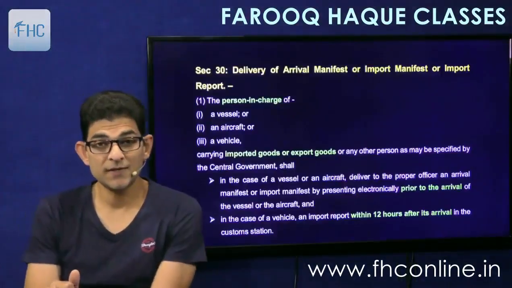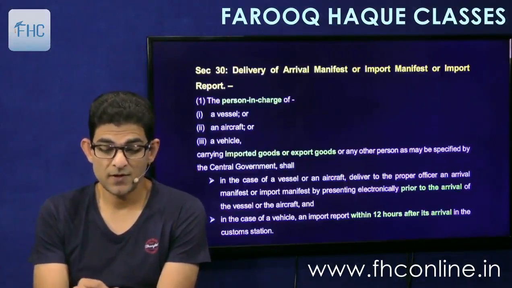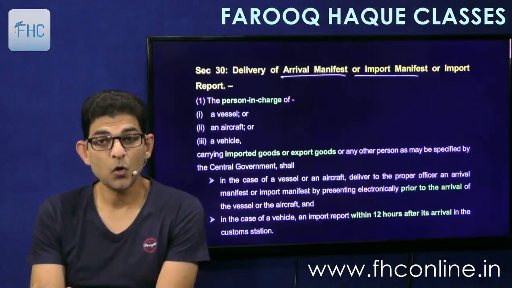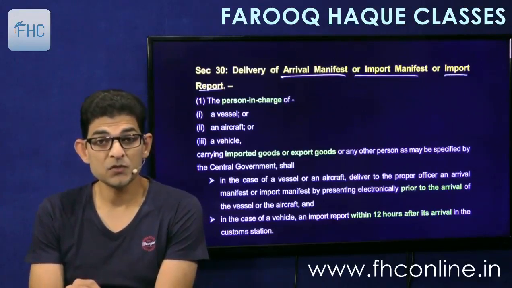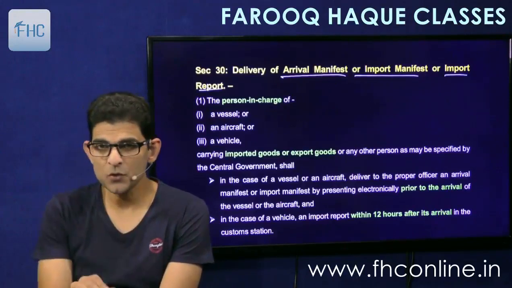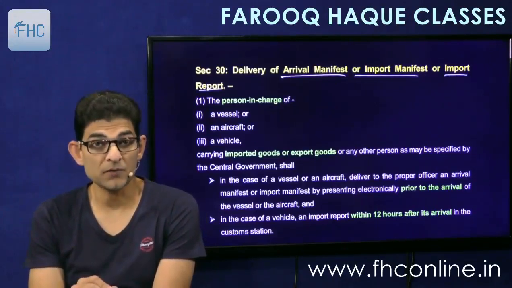Next is section 30, delivery of arrival manifest, import manifest or import report. The person in charge who will submit these documents, see, this is the first document, the arrival manifest or the import manifest.